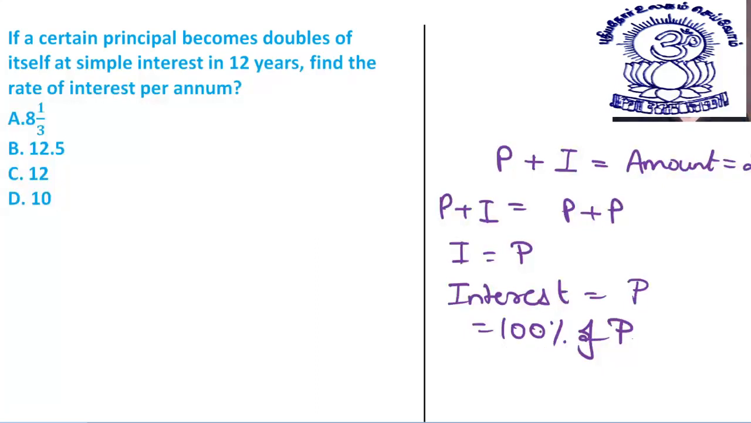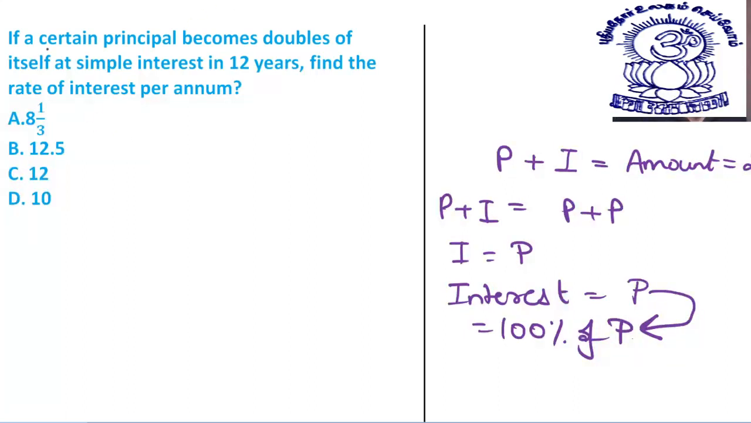Interest is 100% when the interest is equal to P. P is any number, P is 100% of itself. So this is 100% of the principal. This is the thing: whenever my principal gets doubled, it means that the interest earned is 100% of the principal.